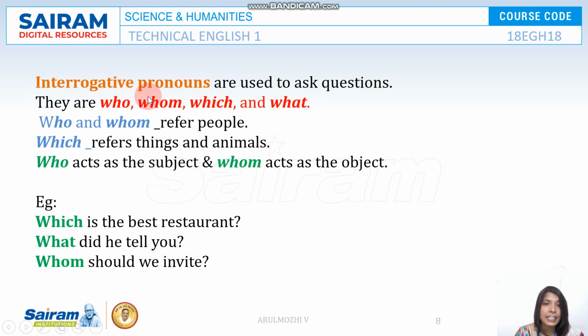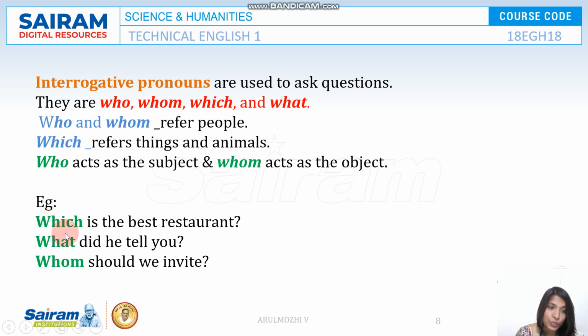Next one, interrogative pronouns are used to ask questions. They replace a noun or the subjective person in the sentence. Take for example, subject in a sentence. Who and whom replace people, which replaces things, and who acts as the subject, whom acts as the object or receiver in a sentence.